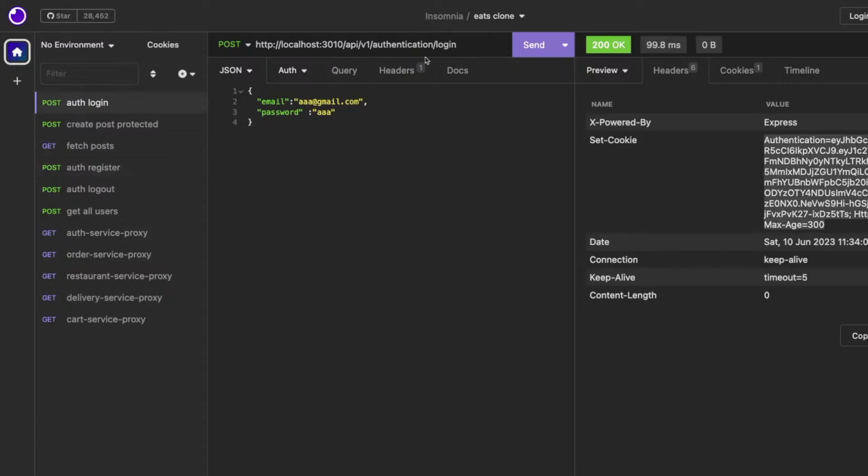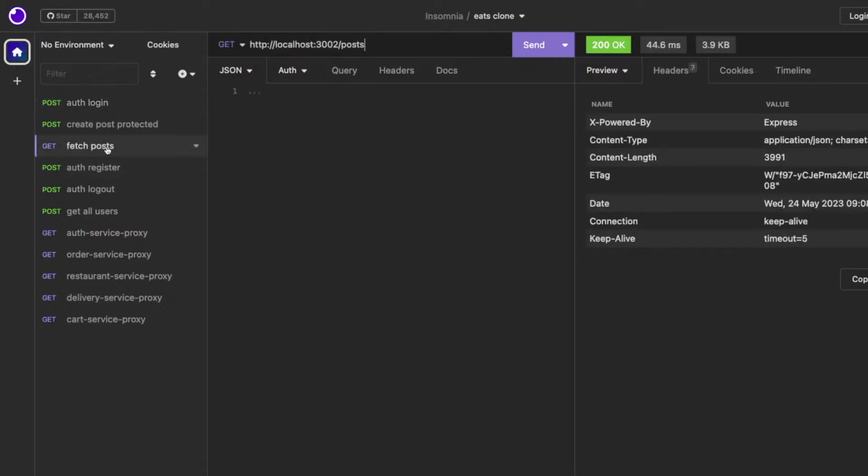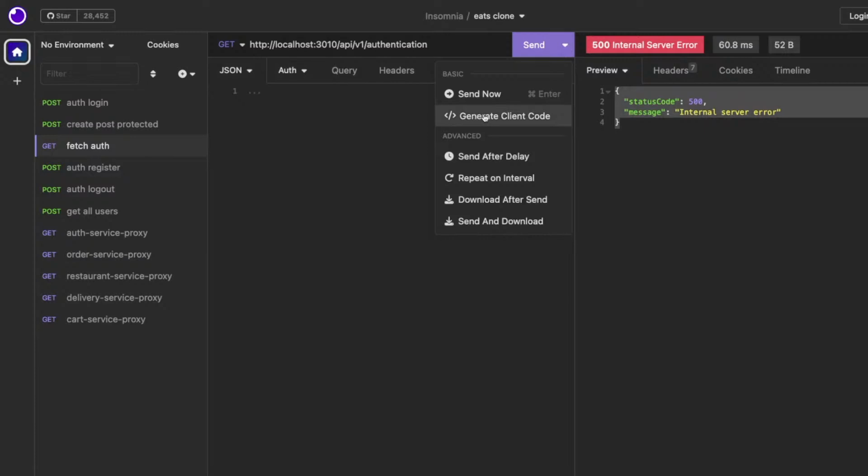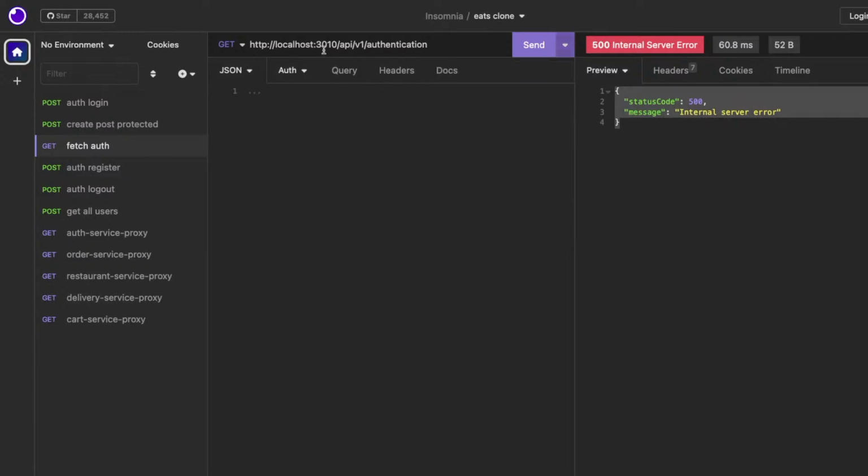And now if I try to access simple authentication get, and I will just call it get auth, simple authentication, then 500 internal server error. So we will see what curl request we are sending for this. Okay, API v1 authentication. We'll try to figure that out.